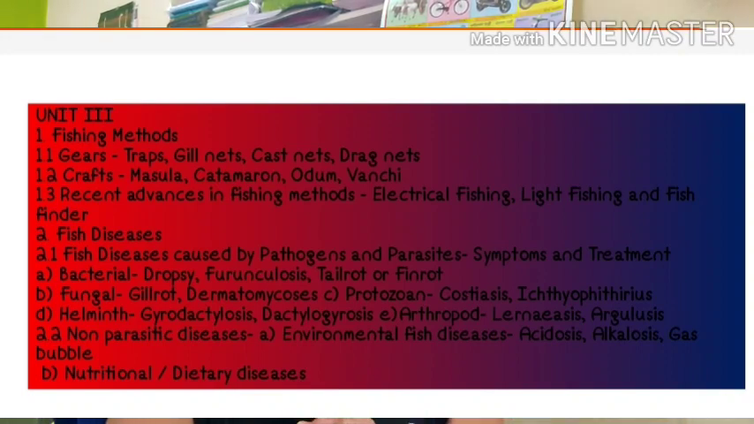Now the next point in fish diseases is the non-parasitic diseases. It includes the environmental fish diseases, acidosis, alkalosis or gas bubble disease, and the nutritional dietary diseases. That means lack of nutrition or lack of diet causes some diseases. Those diseases you have to study under non-parasitic diseases, and this is in unit number 3.